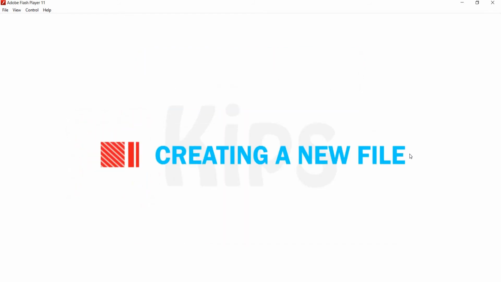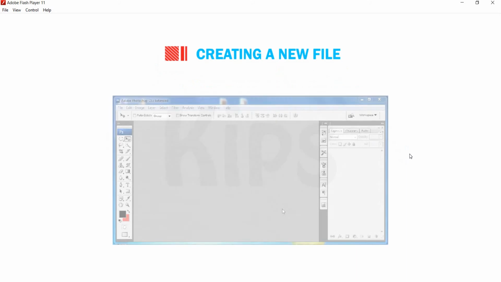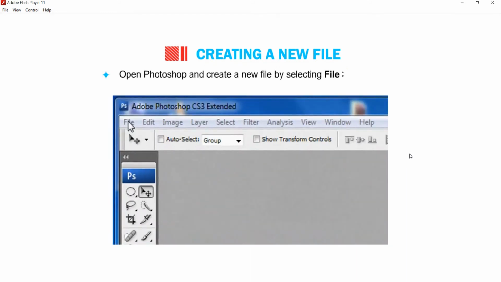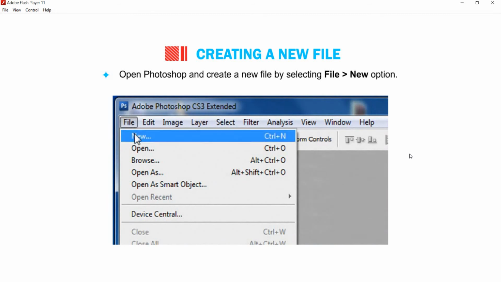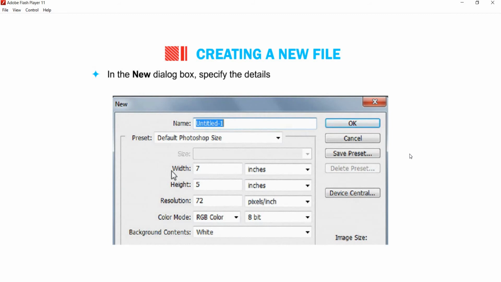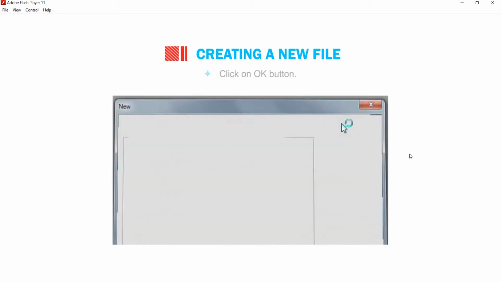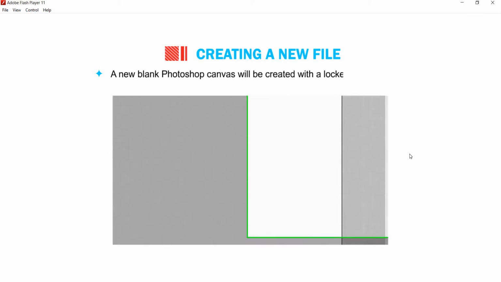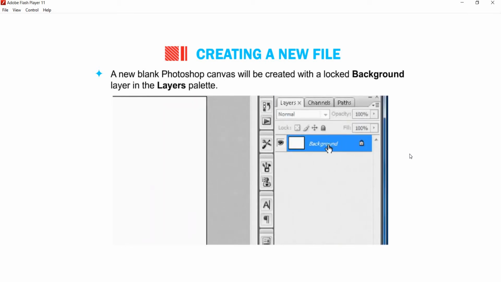Okay, let us now learn how to create a new file. Open Photoshop and create a new file by selecting File, then go to the New option. In the New dialog box, specify the details: name, width, height, resolution, color mode, layout, etc. Click on the OK button. A new blank Photoshop canvas will be created with a locked background layer in the Layers palette.